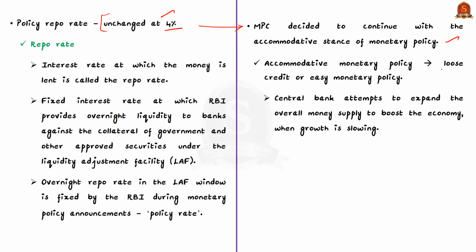Here, what is this term accommodative monetary policy? See, it is also known as loose credit or easy monetary policy. It usually occurs when the central bank, that is in our case RBI, attempts to expand the overall money supply to boost the economy when the growth is slowing down. So now the current accommodative stance of the Reserve Bank of India is to revive growth on a durable basis.